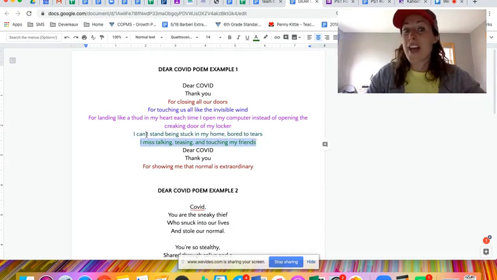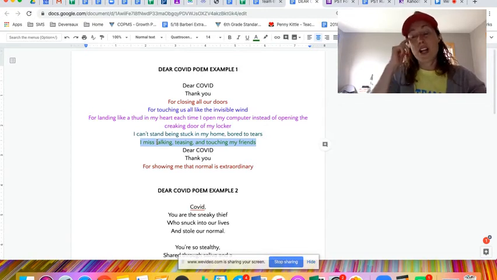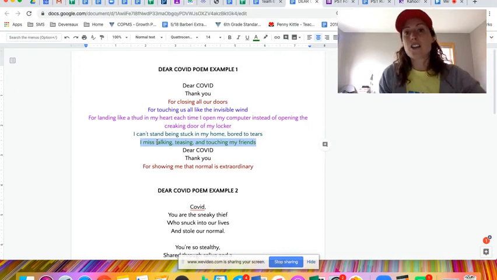So I stuck with that T letter, but I thought about the things that I would do when I thought about talking to friends. Are there other T words that I would also do with my friends? And I came up with teasing and touching.